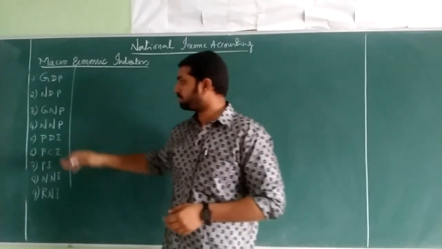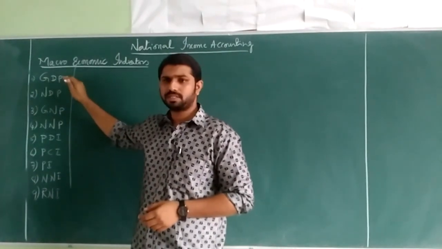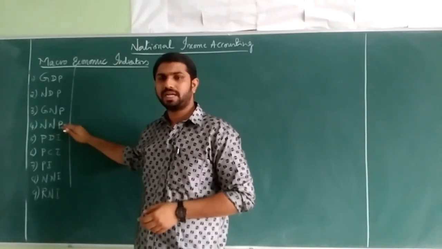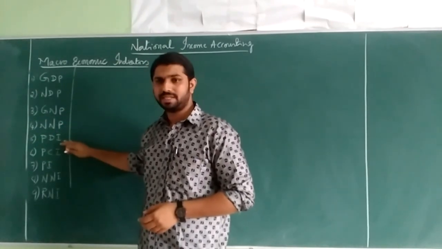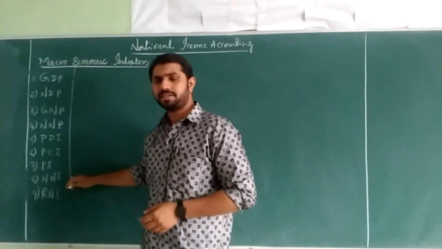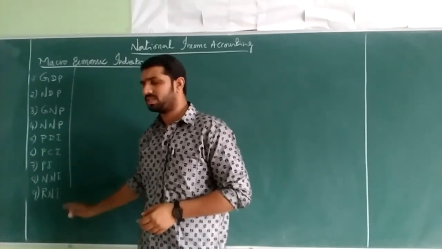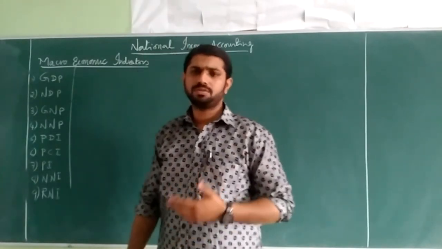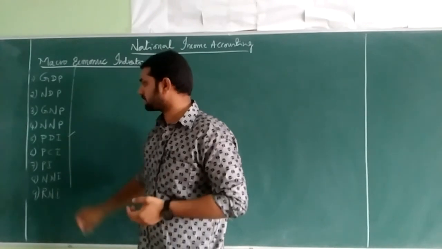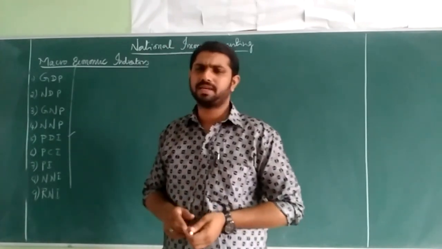The first one is GDP, gross domestic product, then net domestic product, gross national product, net national product, personal disposable income, per capita income, and personal income, net nominal income or national income, followed by the real national income. In the last discussion, we got up to the point of personal disposable income.